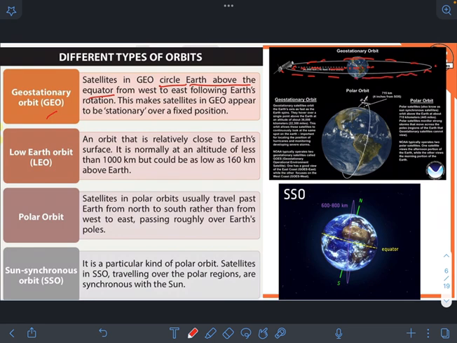That's why it is geostationary. For Earth, the satellite is stationary. If Earth moves from this point to this point, then our satellite also moves from this point to this point. So it is stationary relative to Earth. That's why it is known as geostationary orbit.